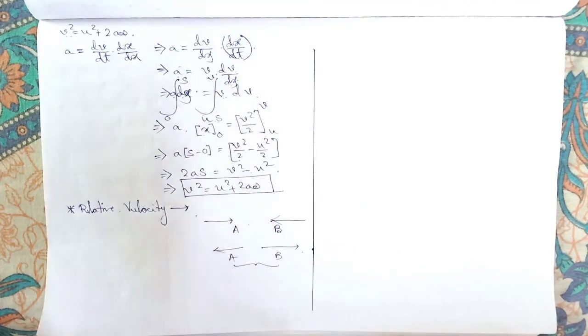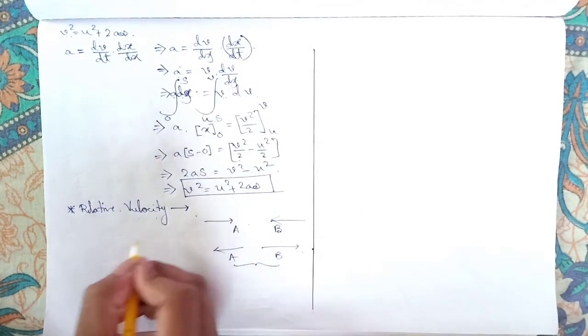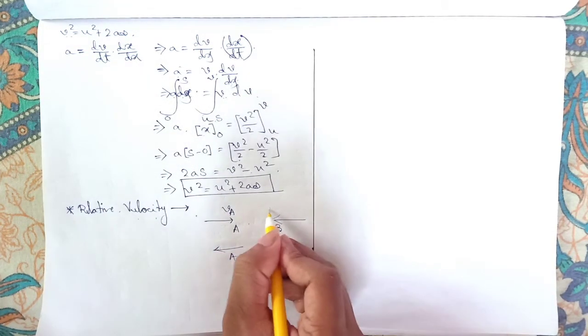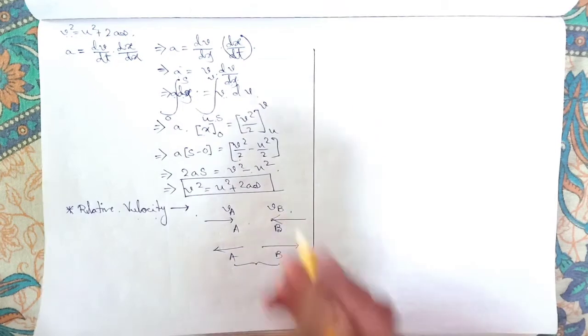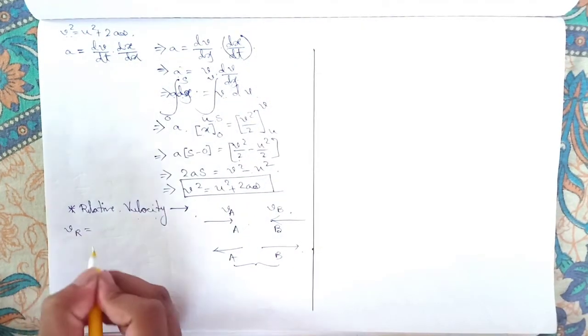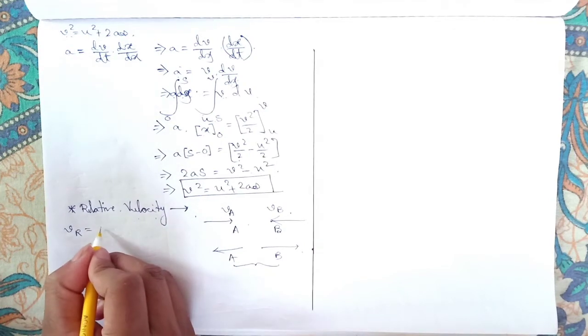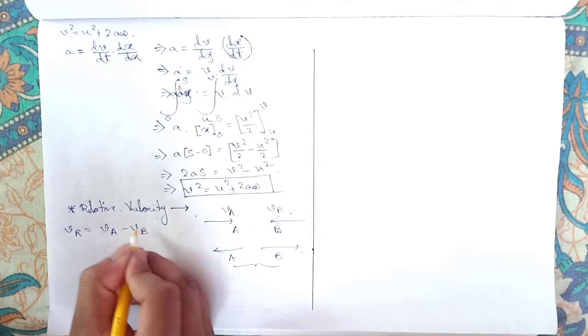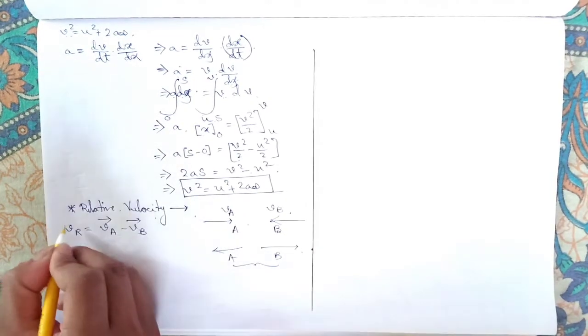How is it so? Because of the relative velocity. Suppose A is moving with velocity VA and B is moving with velocity VB, then the relative velocity between them is VA minus VB, the difference between them.